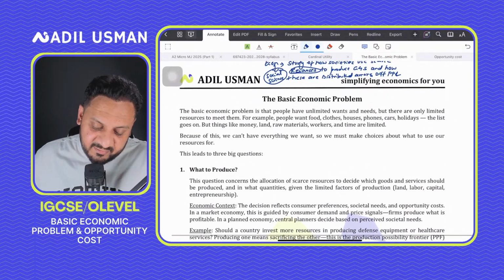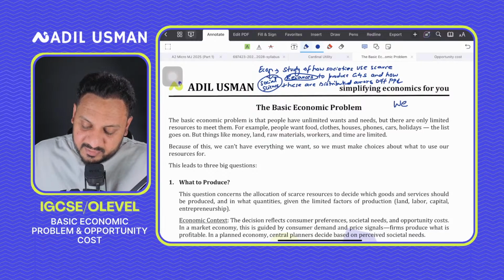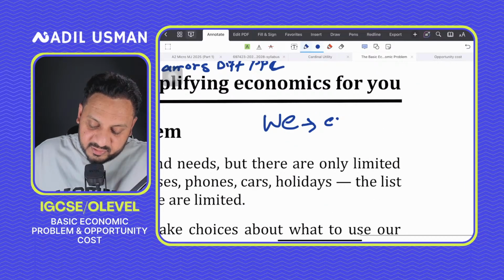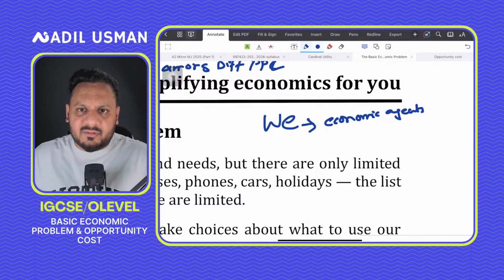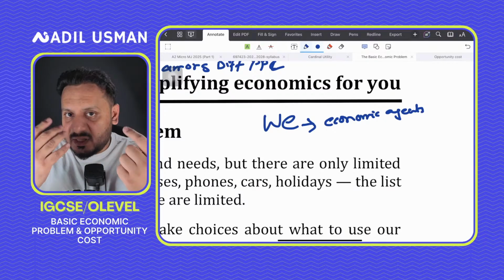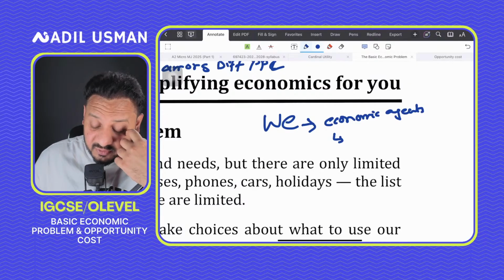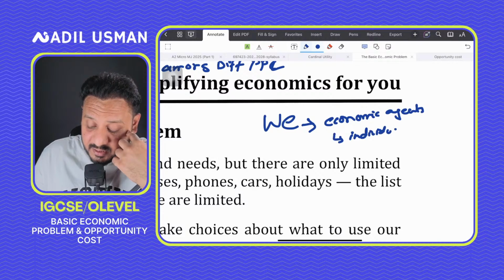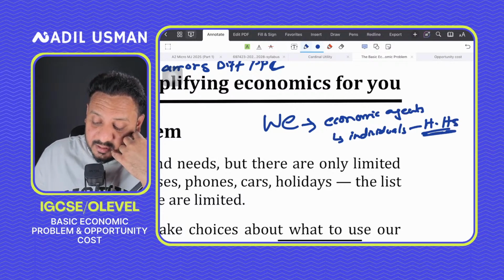When we use the word we here, we're actually talking about economic agents. Economic agents means people who are actually running or responsible for the economy. That includes people like me and you, and the state and firms. So we have 3 economic agents that you're going to be studying about. They are individuals like me and you, who are known as households in economics.